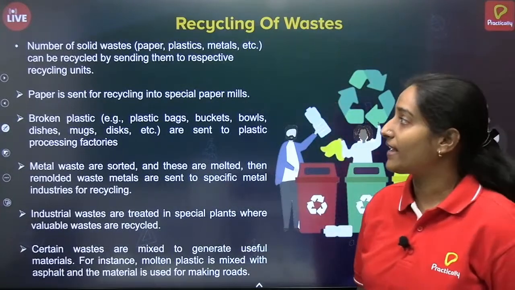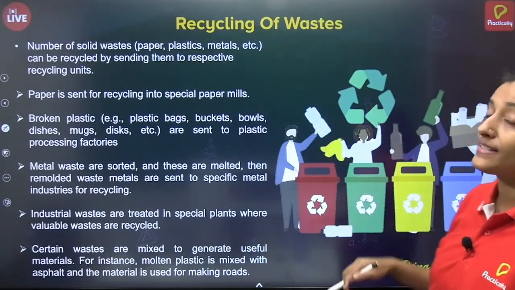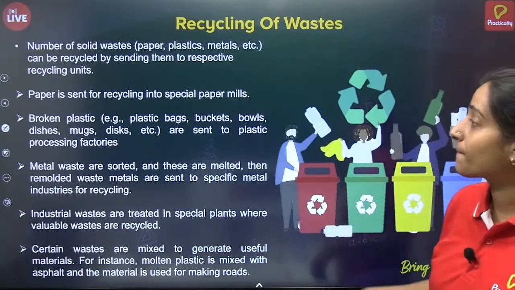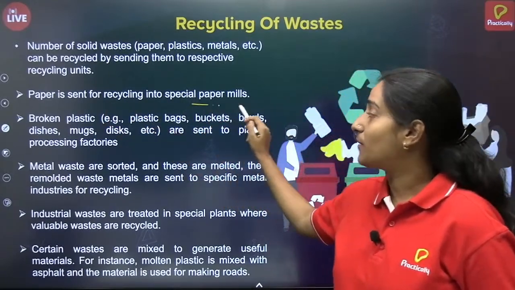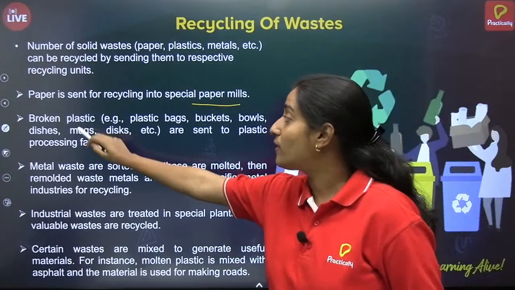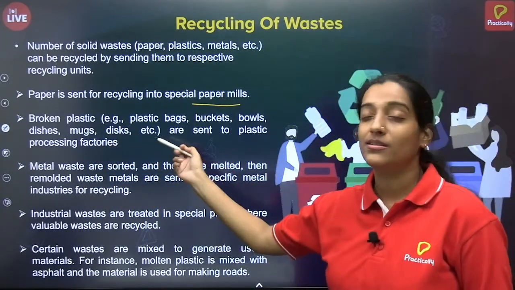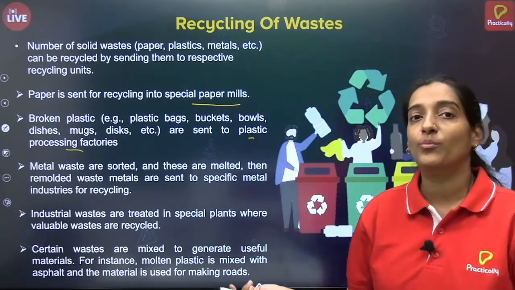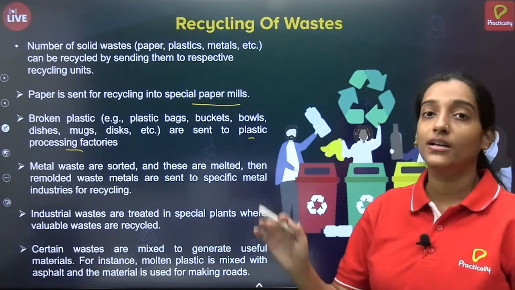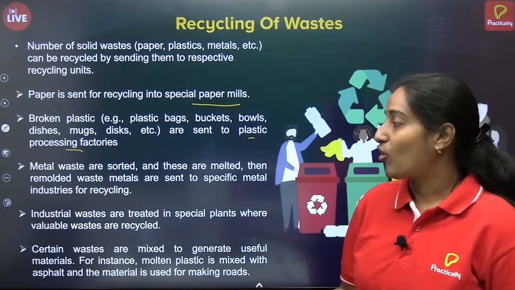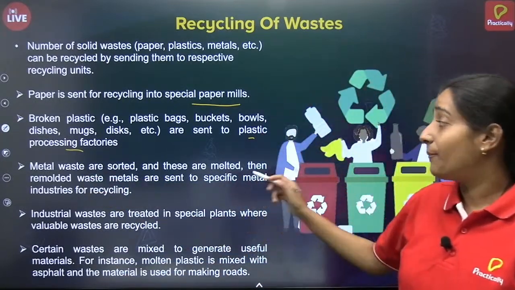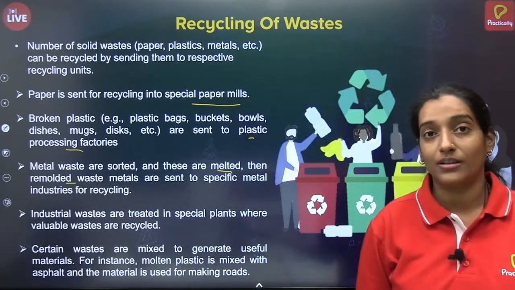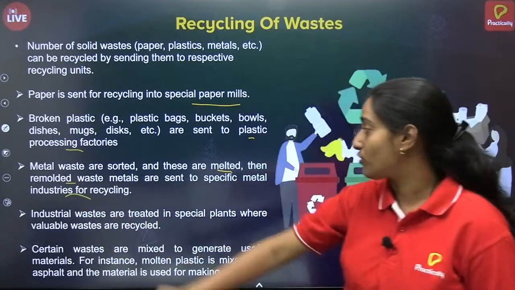Then recycling of waste. As I have told earlier, different materials like metals, plastics, paper, and glass can be reused by industries. Paper is sent to special paper mills where it is recycled. Broken plastic like bags, buckets, bowls, mugs, discs, etc. are sent to plastic processing factories and reutilized to make other objects. Metals are melted and then remolded into other things. So that is the process of recycling.